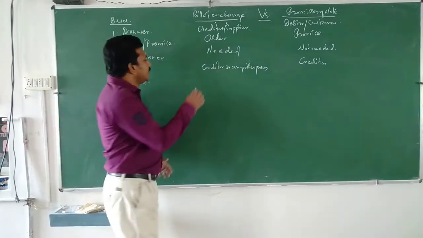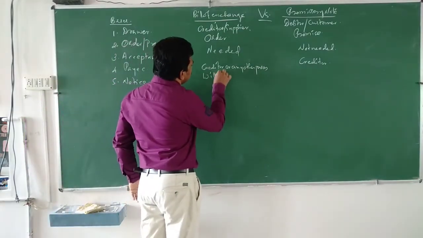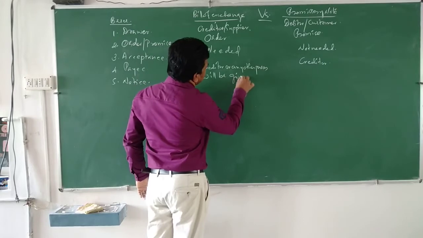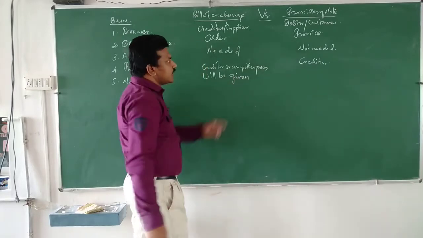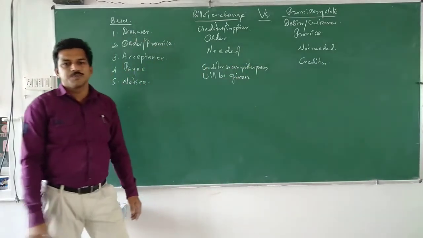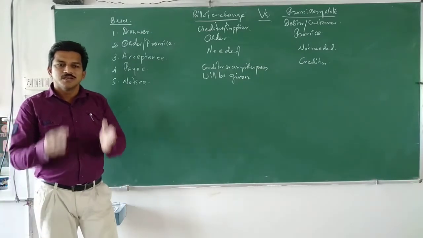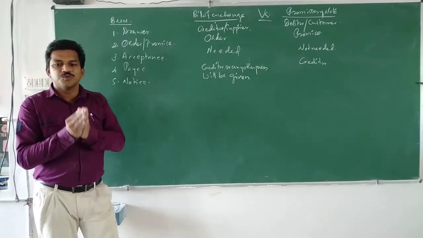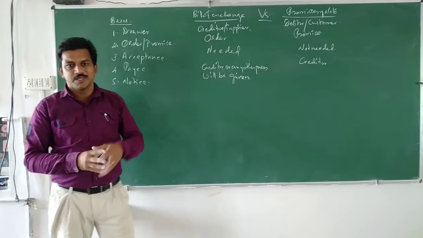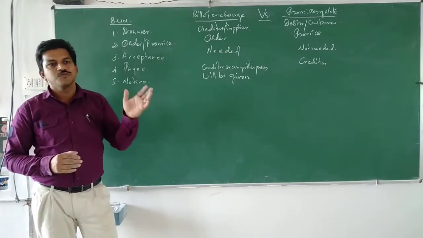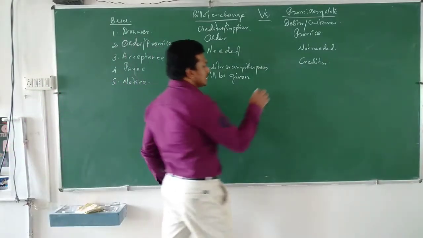So notice will be given in the case of a bill of exchange. But for a promissory note, notice is not needed, because it is with the person who made the promise. He knows that. So there is no need of any notice.